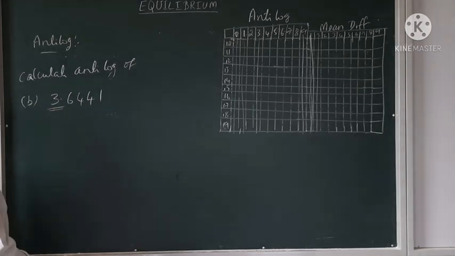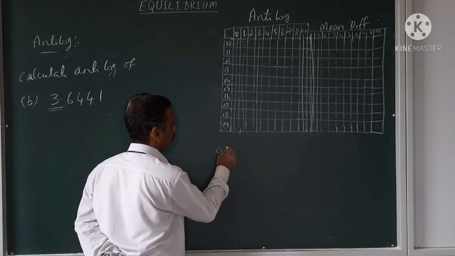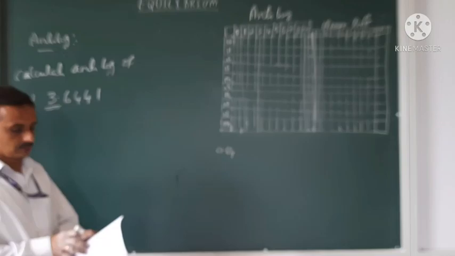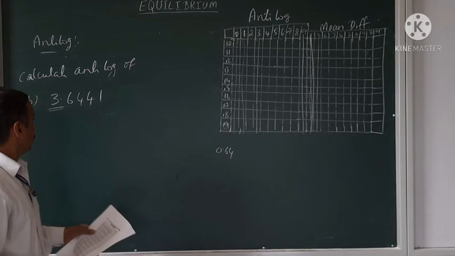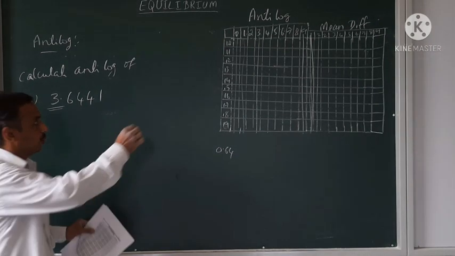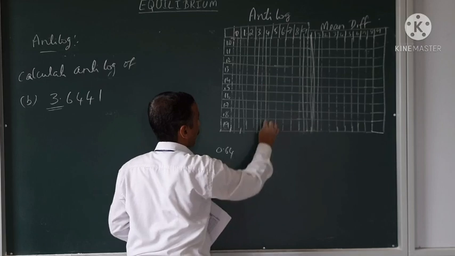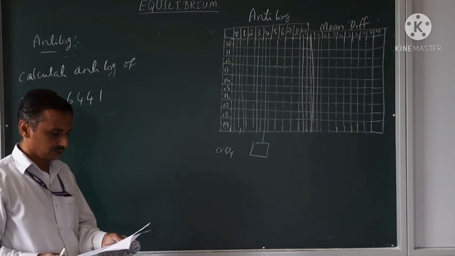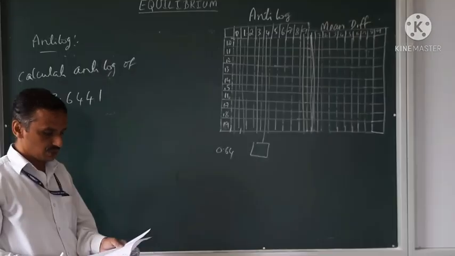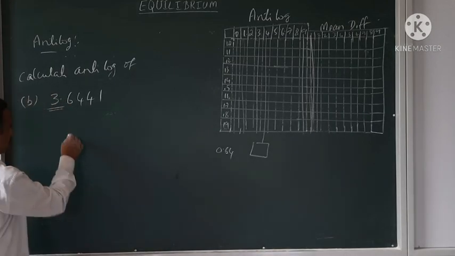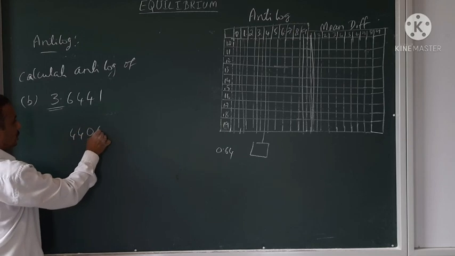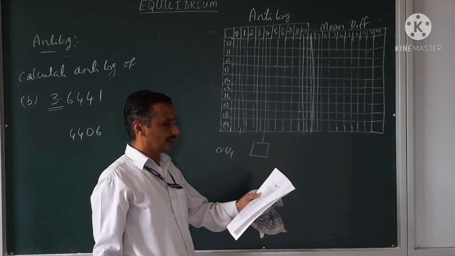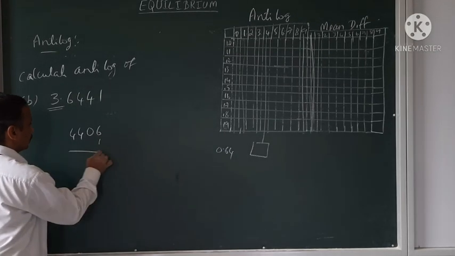Leave out the 3 characteristic. Go up to 0.64, and see that up to 4 you move here. 6, 4 and 4, where they meet each other, see what the value is there. Value is 4406. Then in the mean difference, move to the 1 and the value is 1 only.